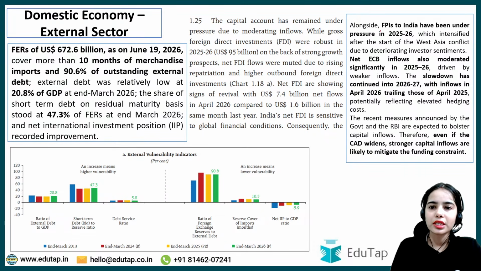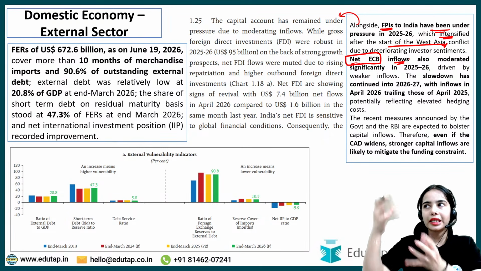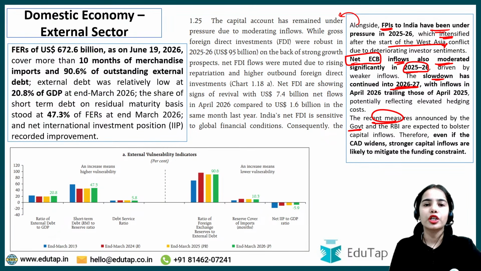Now, next is, alongside this FDI situation, FPI, foreign portfolio investment to India, has been under pressure in 2025-26, which intensified after the start of the West Asia conflict. Net external commercial borrowing inflows, so we also borrow from other countries, and in that manner we get foreign currency, also moderated significantly in 2025-26. The slowdown has continued in 2026-27 also. The recent measures announced by the government to support exports and such, as well as the swap facility provided by RBI.